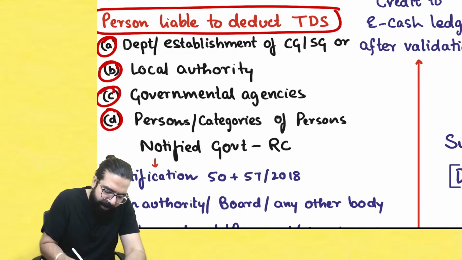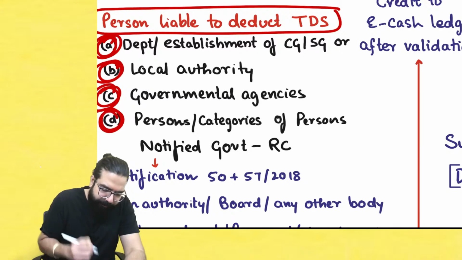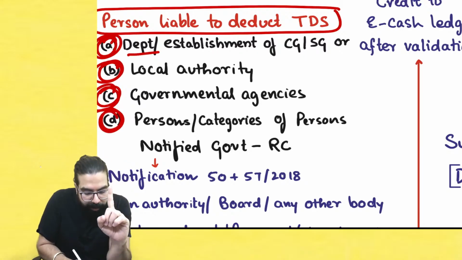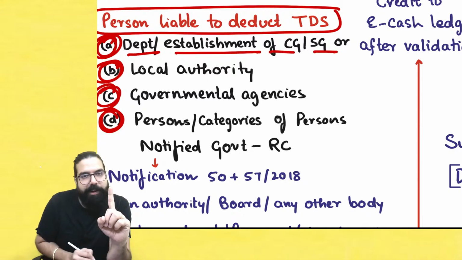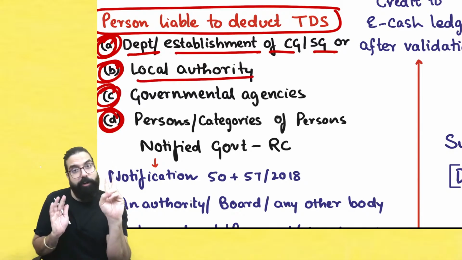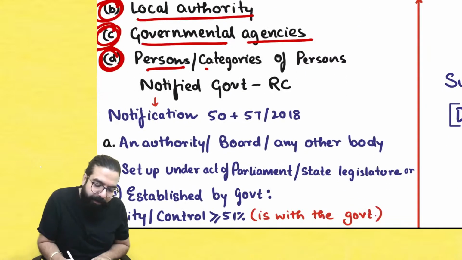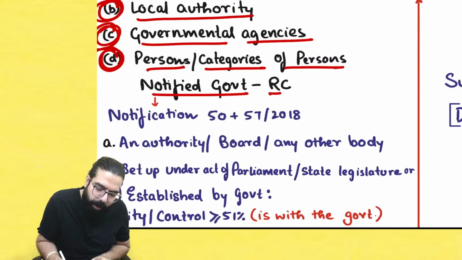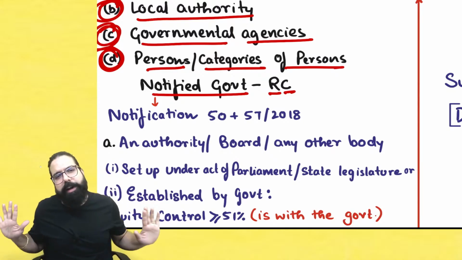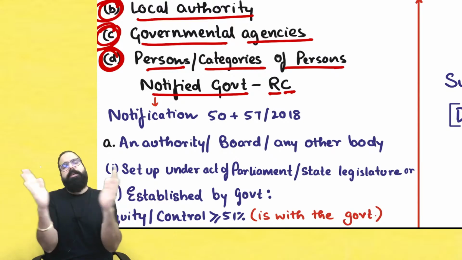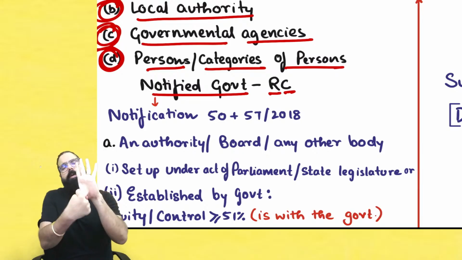Listen carefully, everyone. There are 4 categories: A, B, C, D. One was department or establishment of central government, state government. Number 2, if you are a local authority. Number 3, if you are a governmental agency. Number 4, person or category of person who are notified by government on recommendation of council had to go ahead and deduct TDS. So who are TDS deductors with me, everyone? Department of central government, state government, local authority, governmental agency or notified category.